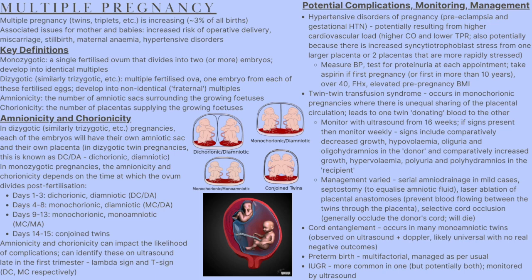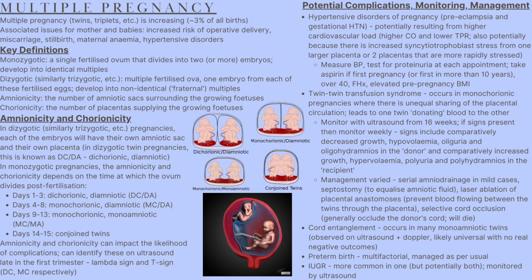The management of twin-twin transfusion syndrome is varied and depends on the severity of the condition. Serial amniodrainage, that is, the drainage of the amniotic fluid to relieve the amount present within the uterus, is done in mild cases. Septostomy, the creation of an opening in the membrane separating the two amniotic sacs, can be done to equalize the amount of amniotic fluid present within each amniotic sac.